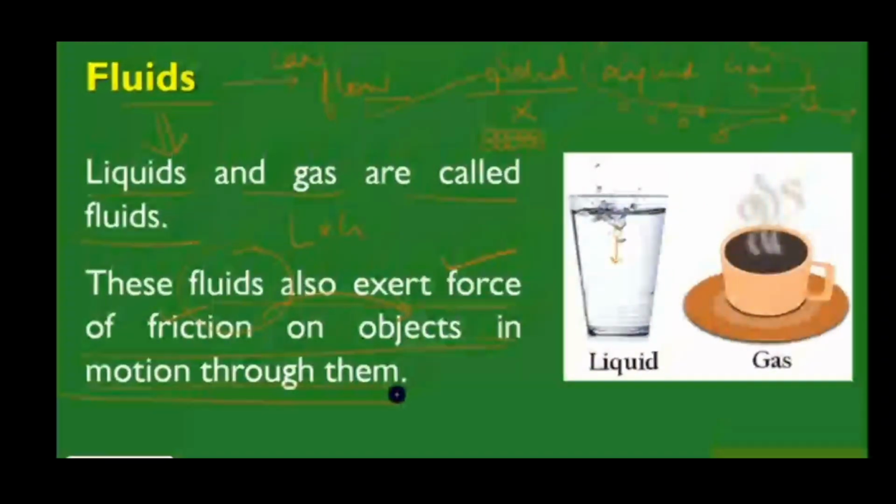So there also we exert force of friction on objects in motion through them. In the same way, if you have a beaker and you pour oil in it, oil is a little thicker version of liquid. Even in that you can see the oil droplets moving inside, and it will take some time to come to rest.